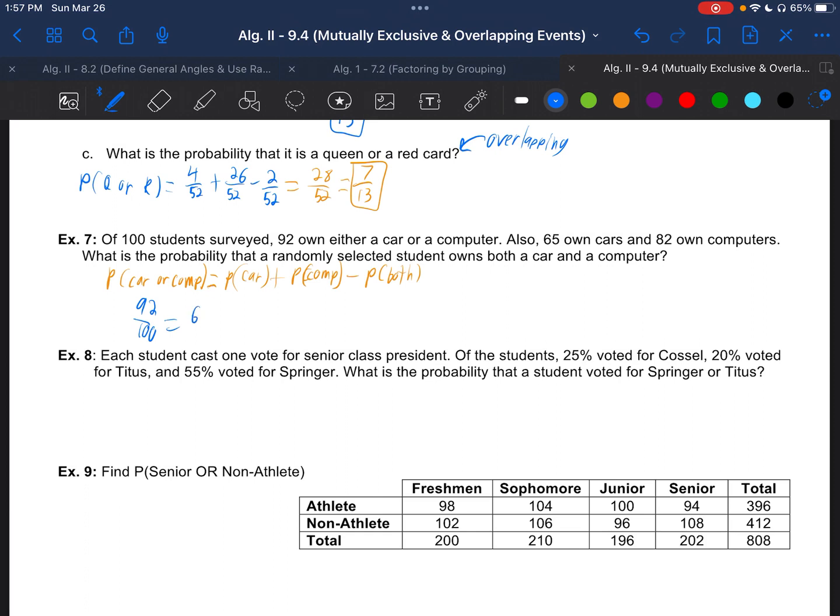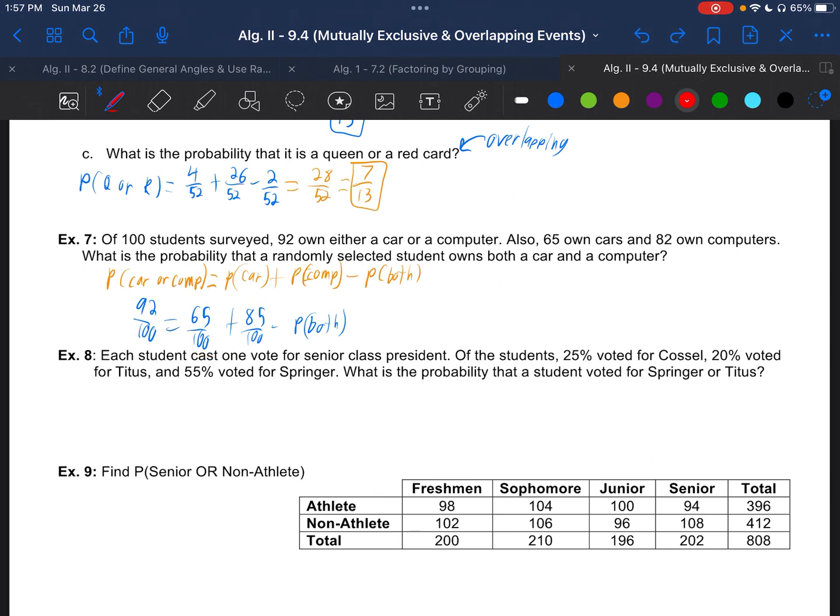We know the people that own a car are 65. We know 85 own a computer. And we're trying to solve for those that own both. Or you can put car and computer if you want. So here we need to get this by itself.